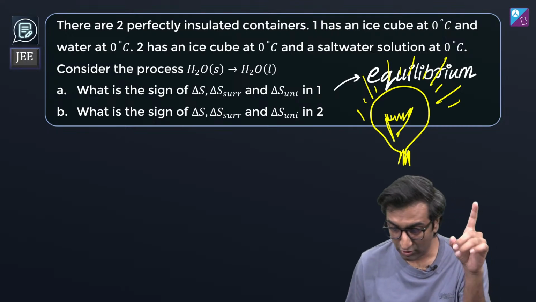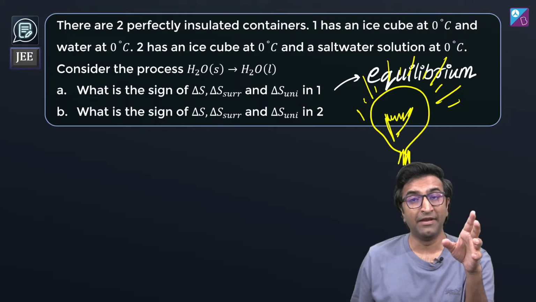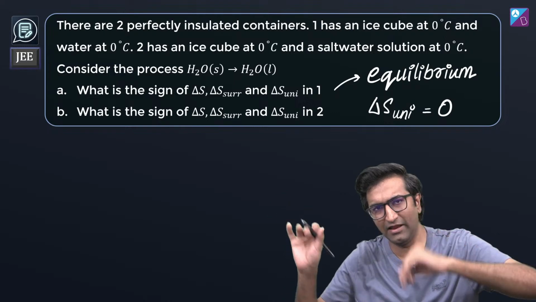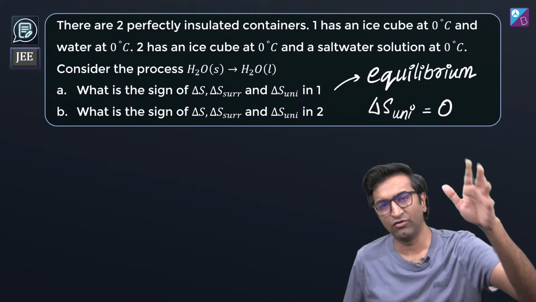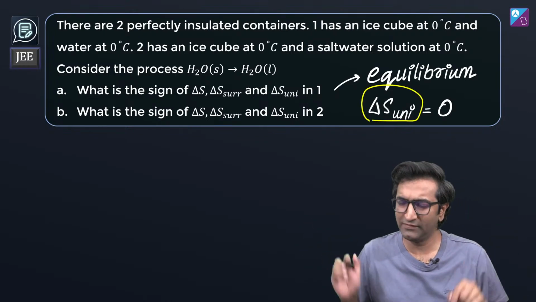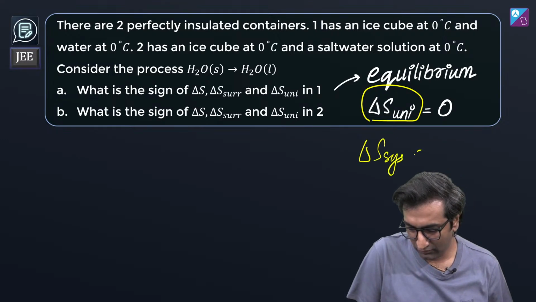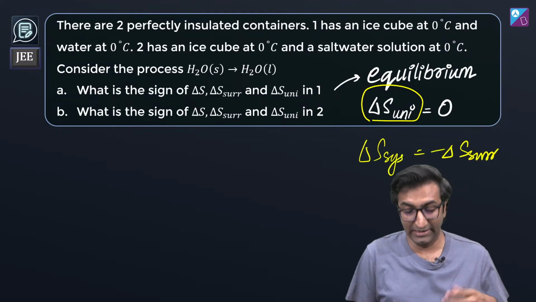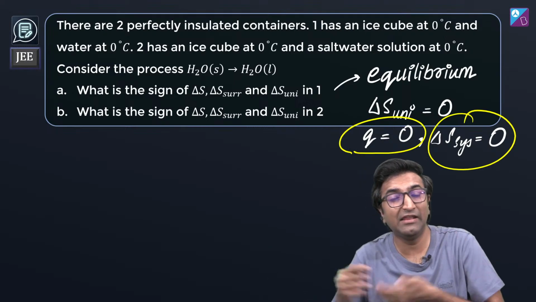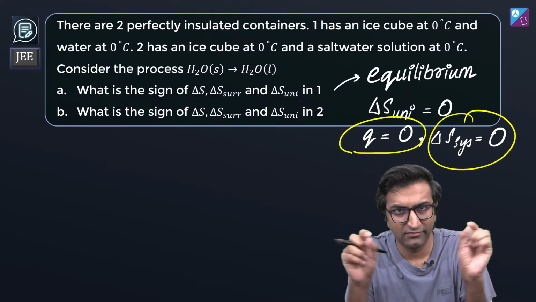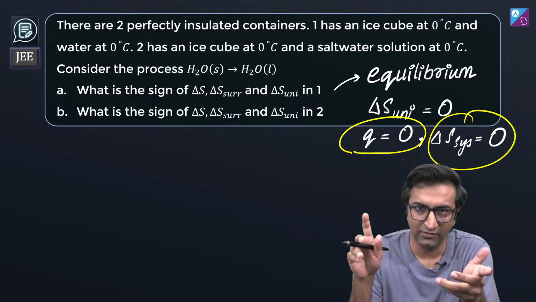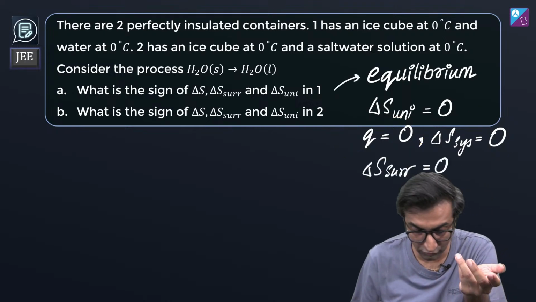Siddhi, do you understand why it's all going to be zero, right? Because when stuff is at equilibrium, first step you should think. This is the way of thinking, okay? You may mug things different ways. Equilibrium means delta S universe is zero. Universe is zero means delta S system equal to minus delta S surrounding. But delta S system also is zero, because Q is zero. Heat is not going anywhere. At equilibrium, macroscopically nothing changes; microscopically things keep happening. So hence, if delta S system is zero, then surrounding also should be zero. So all three will be zero for the first one.